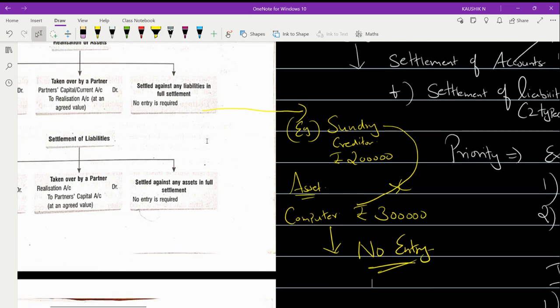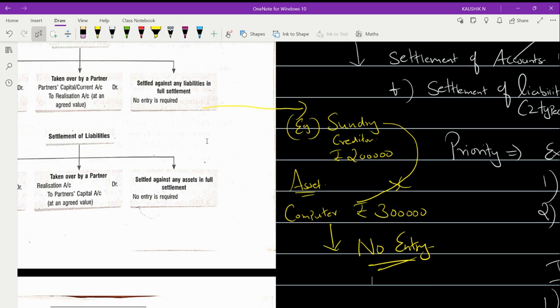Am I making it clear to you? There is a sundry creditor of rupees 2 lakh.